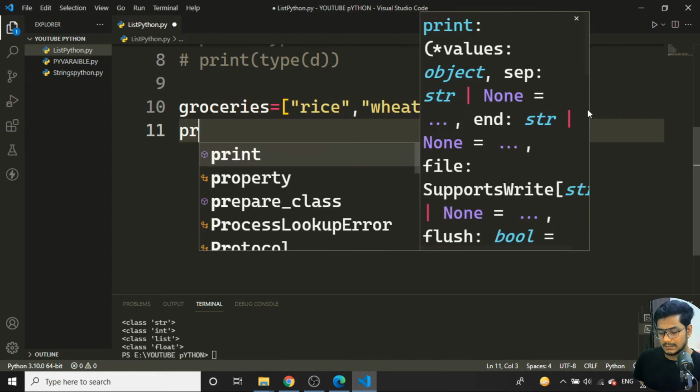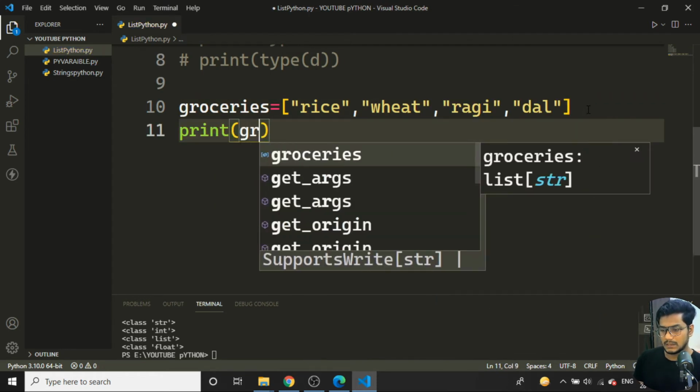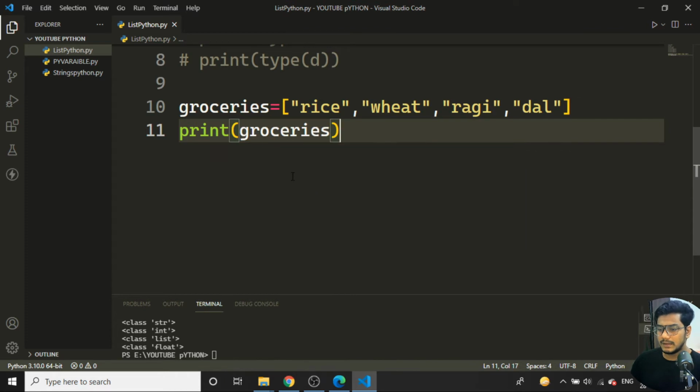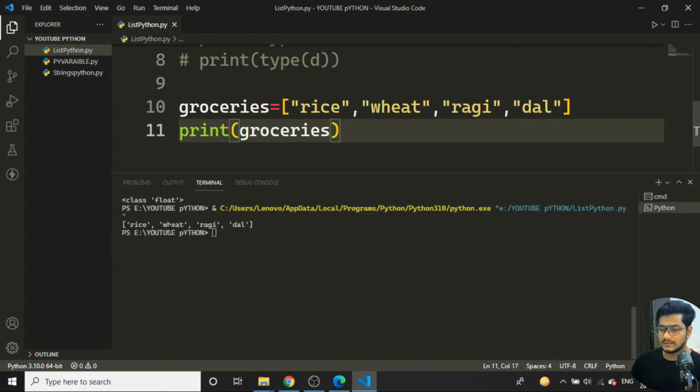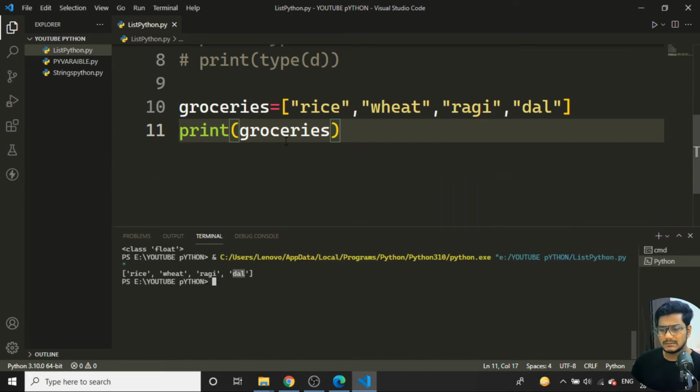Now I'll write a print statement. I want to print the groceries. If I try to print the groceries, you will be able to see the output inside the terminal. That is what you can see: I am getting rice, wheat, ragi, and dal. So there is nothing much here, normally I'm printing it. Suppose I want to get the particular value of the wheat, I want to get only the wheat.